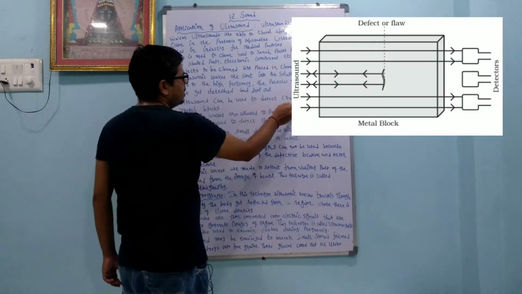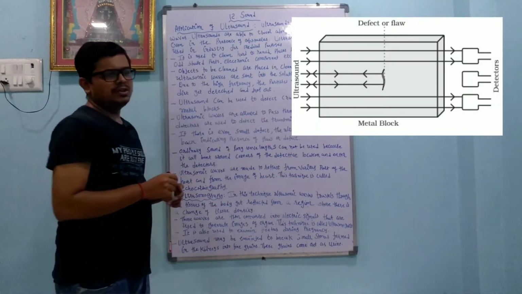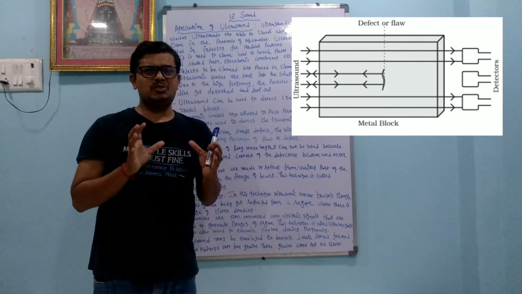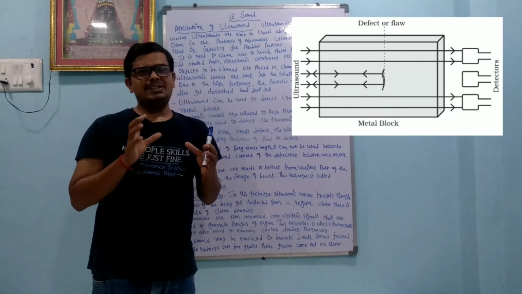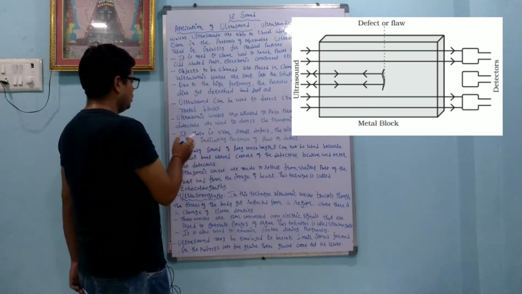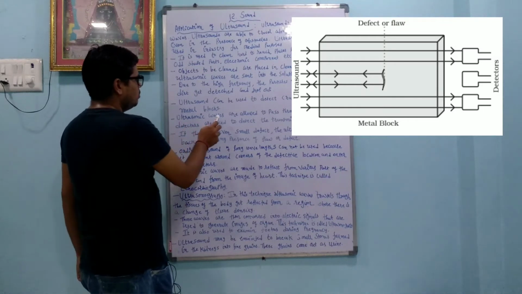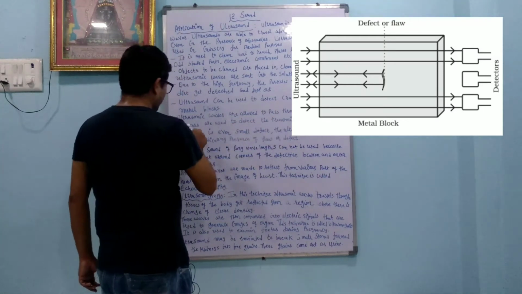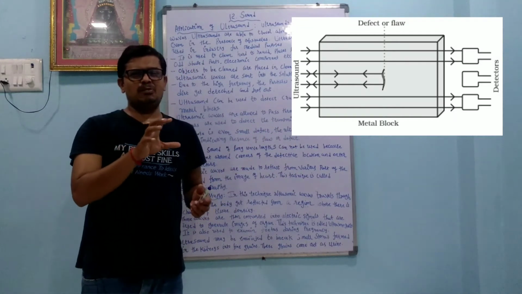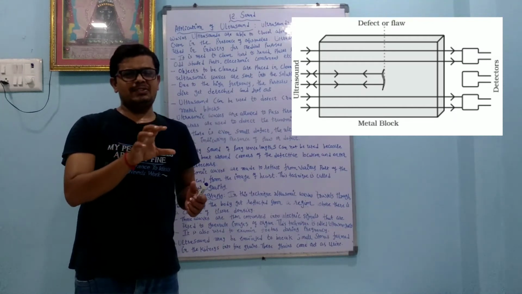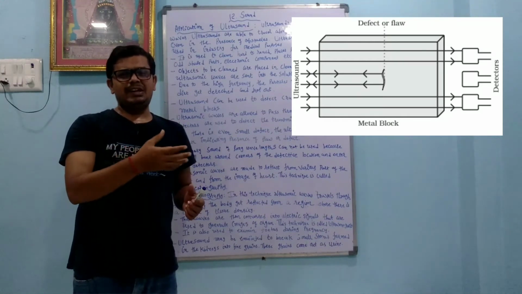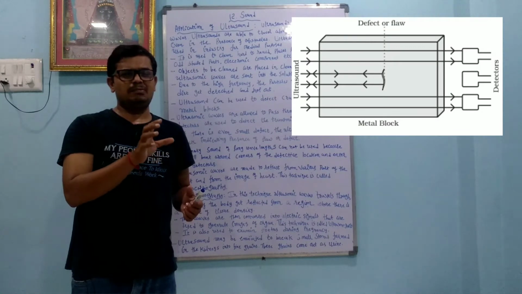Ultrasound can be used to detect cracks and flaws in metal blocks. We know that there are many pillars and bridges. From outside they look very strong, but suppose cracks are there inside, that crack we can detect by ultrasonic sound. Ultrasonic waves are allowed to pass through the metal block and detectors are used to detect the transmitted waves. If there is a crack, the ultrasonic sound is reflected and detectors detect it, and from that we come to know whether there is a crack or not.